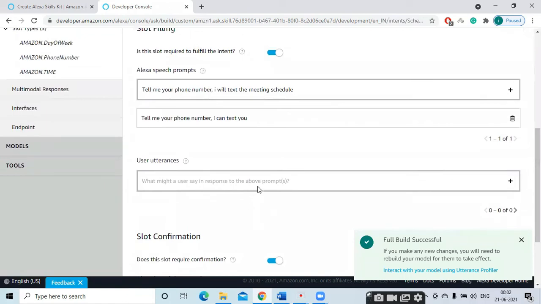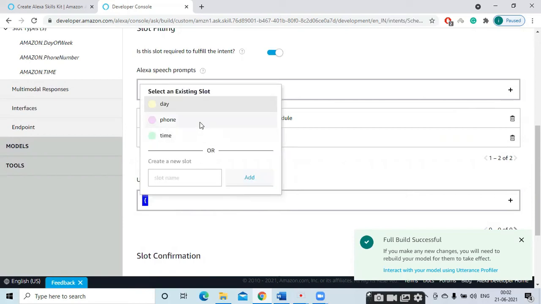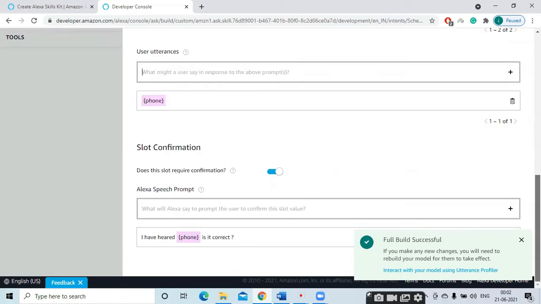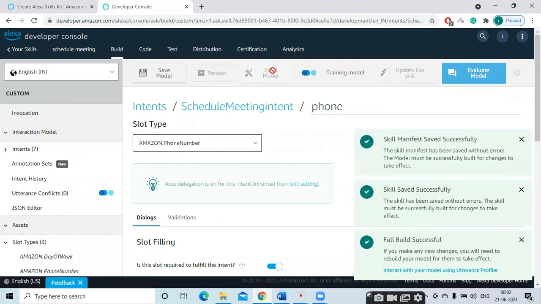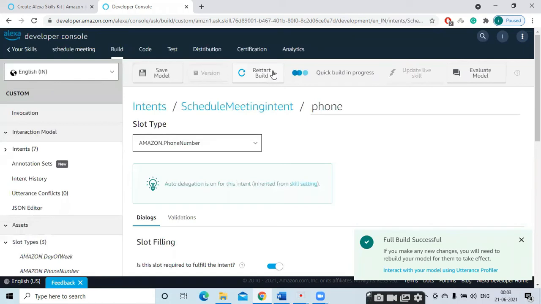Here phone number of this. Okay, everything is correct. Okay. Bulk model. Let's check. So now it is working correct.